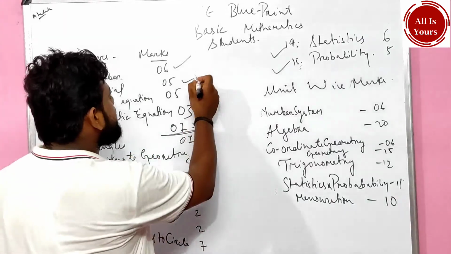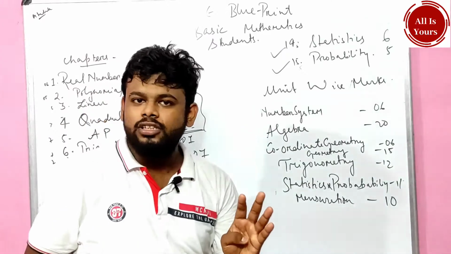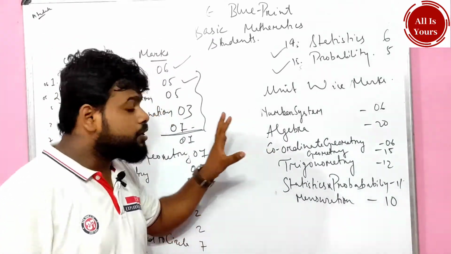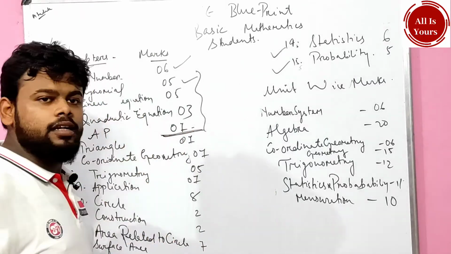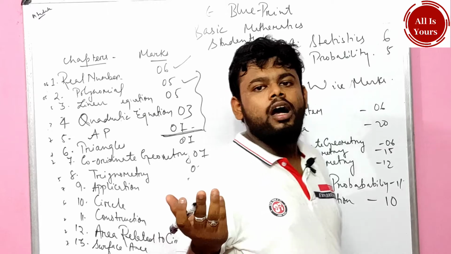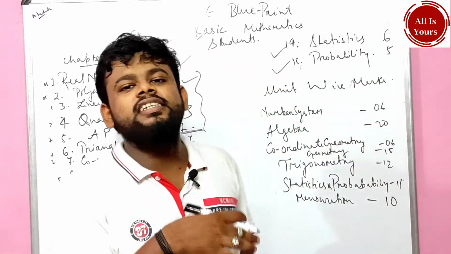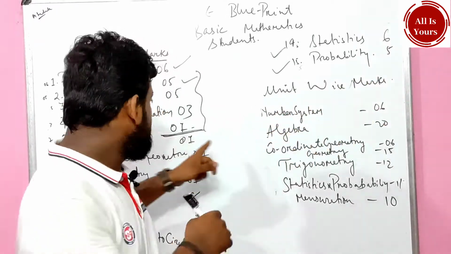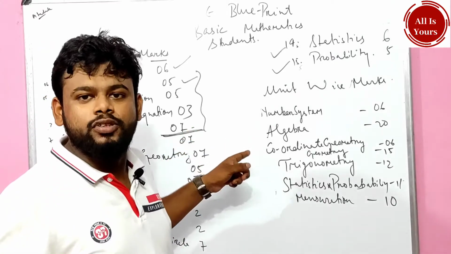This is all about the algebra part, chapters number 2, 3, 4, 5. From algebra, a 20 marker question is going to come, and out of the 20 marks, 7 marks are from AP. क्या हुआ, कैसे हुआ? See, this is a lot of difference. 1 mark for AP in standard, 7 marks for basic students.